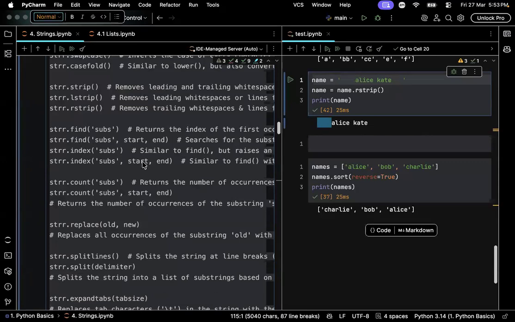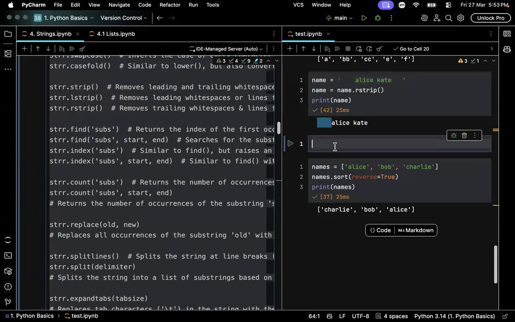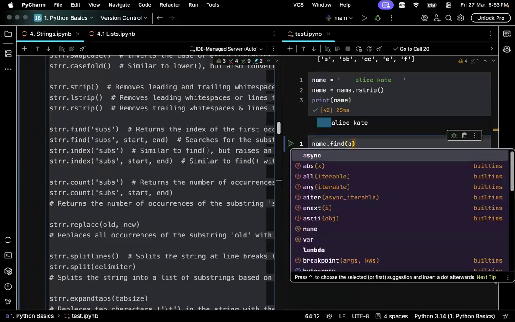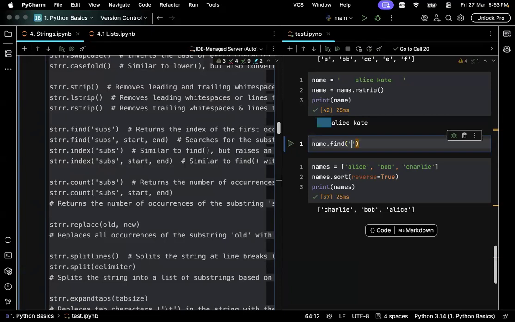Now find and index can be used to determine whether a substring or a set of characters exist inside another string. Let's say I want to find whether A is in name. All I have to do is name dot find A. I want to find whether A is in the string name or not.